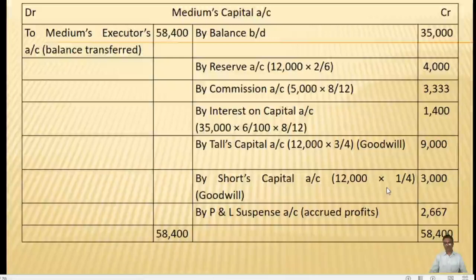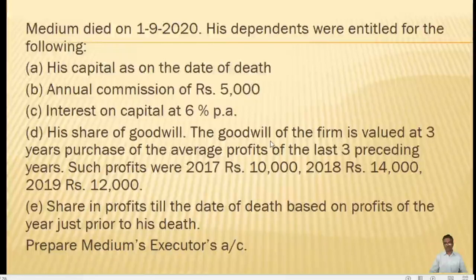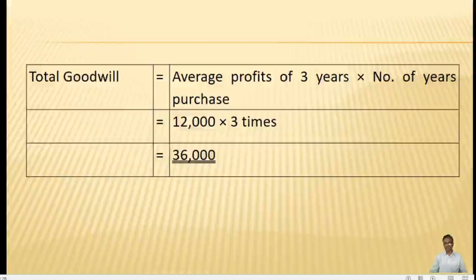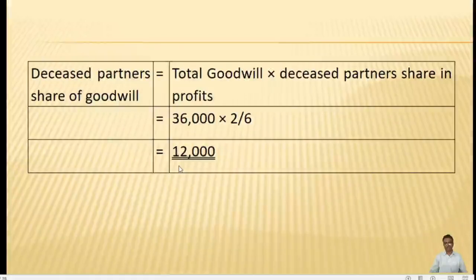Then in the problem it is given that we need to record the goodwill. While recording the goodwill, we have to remember that no goodwill account is to be opened, but it should be adjusted in the capital accounts of the remaining partners. We have already found out the goodwill, and we got the goodwill of rupees 12,000.